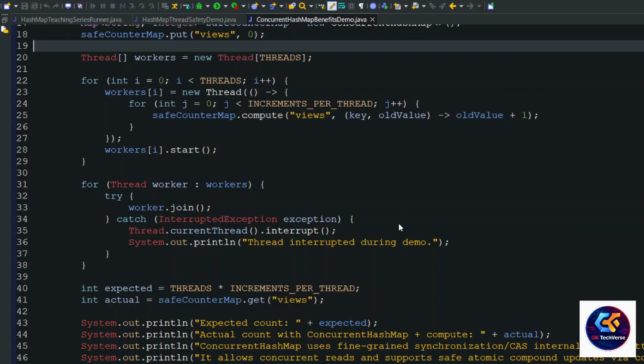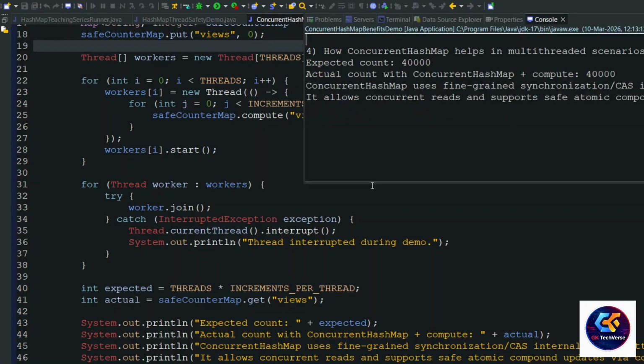Now if you see, the expected count is 40,000 and the actual count received is also 40,000. This is why we have to use ConcurrentHashMap in a multi-threaded environment.